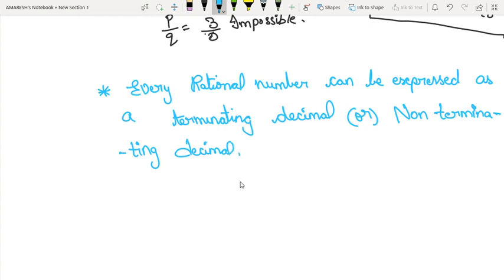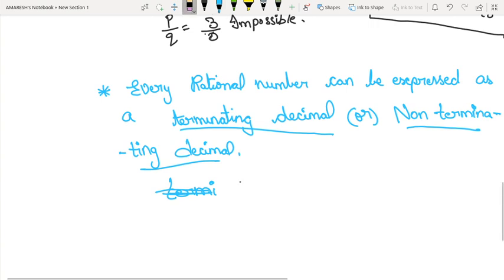Okay, I think now you will get a doubt what is terminating decimal and what is non-terminating decimal. Terminating decimals are the decimals which have endpoints. Okay, I will write.